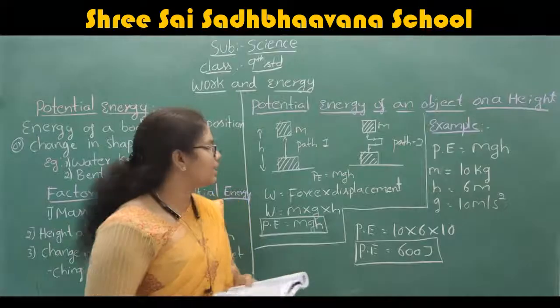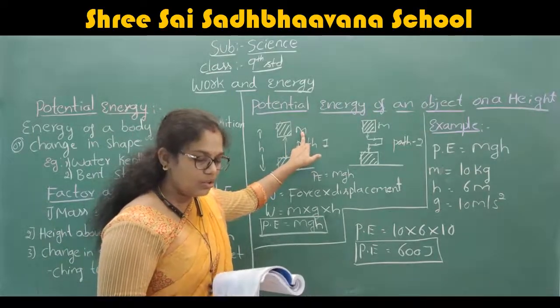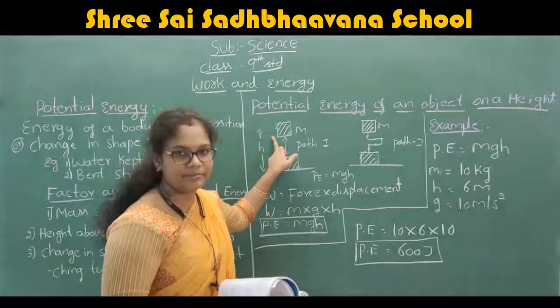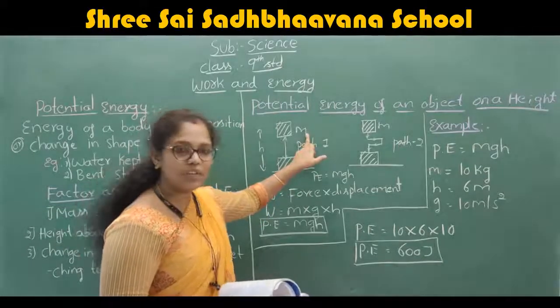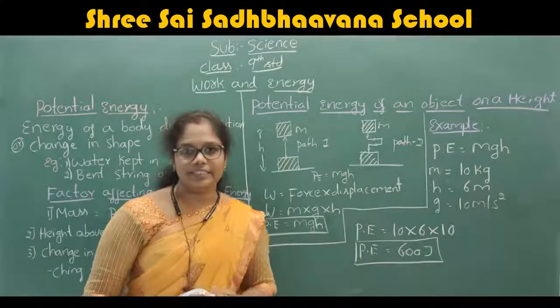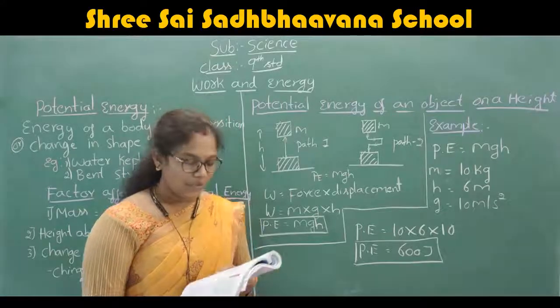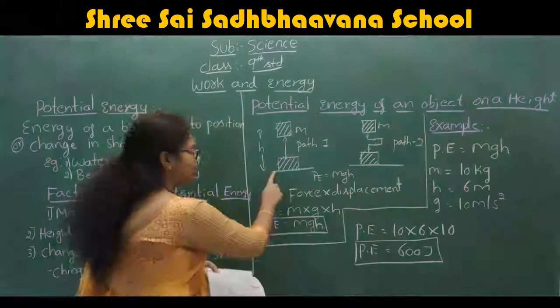Consider m is the mass of the substance, and h is the height from the ground.